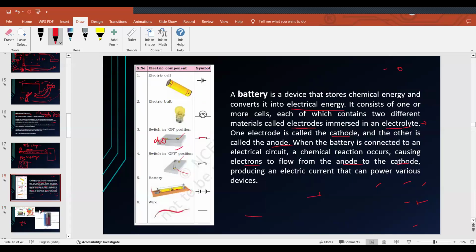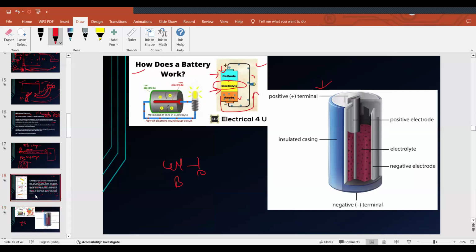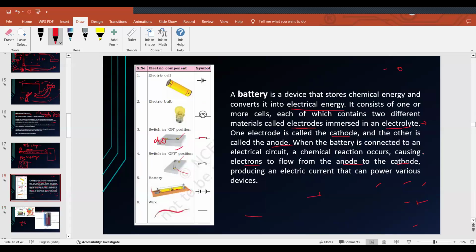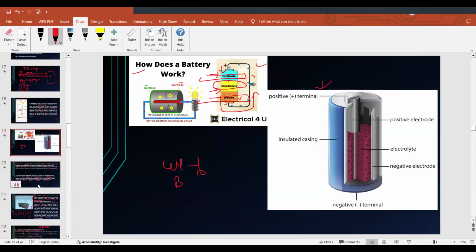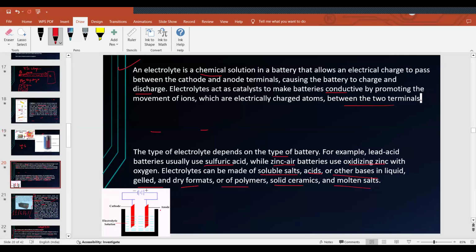So you have three things: anode, cathode, and electrolyte. The electrolyte is a chemical. The cathode and anode are terminals. See one more diagram here, this is actually a battery.